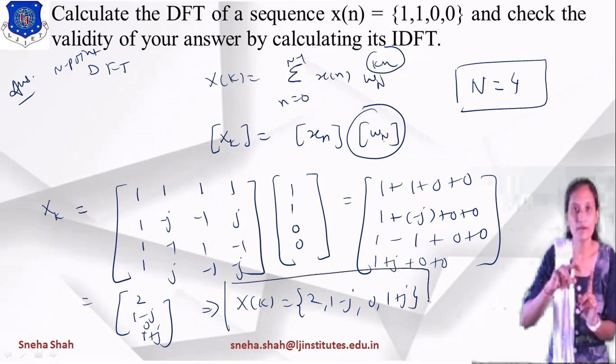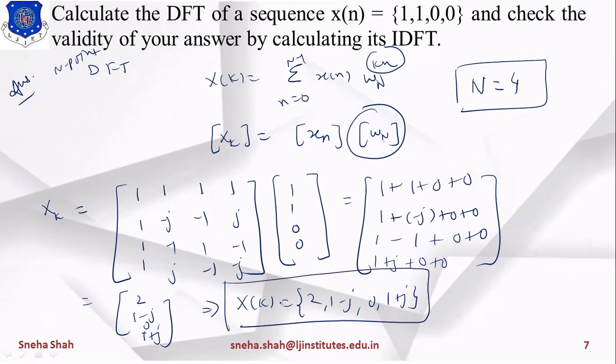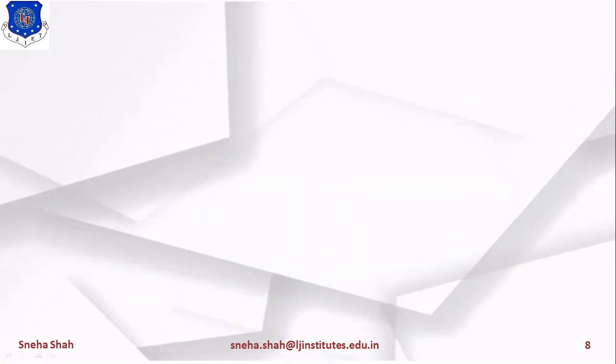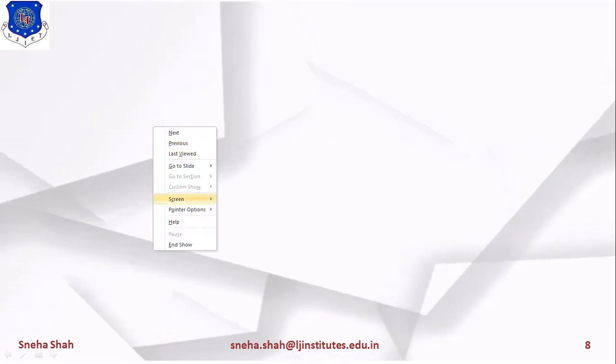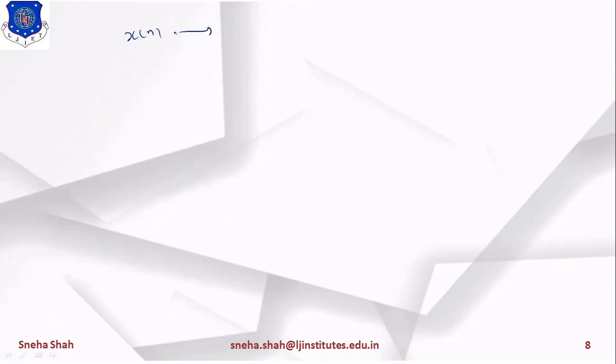Now we have to validate whether this answer is correct or not by using the IDFT. Now how will we validate this? If I take the DFT of x of n, then it will give us x of k, right? So if I take the IDFT of this, then it will give you x of n.